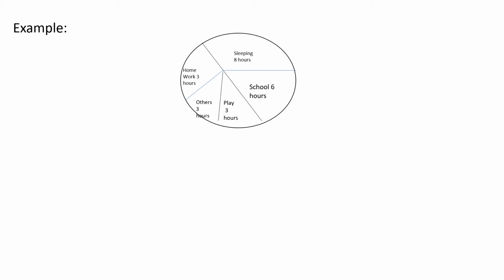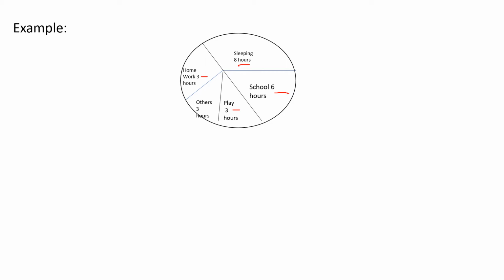Other activity, like going to relatives' homes or shopping, is 3 hours. Homework is 3 hours. So the data is: sleeping 8 hours, school 6 hours, playing 3 hours, other activity 3 hours, homework 3 hours.